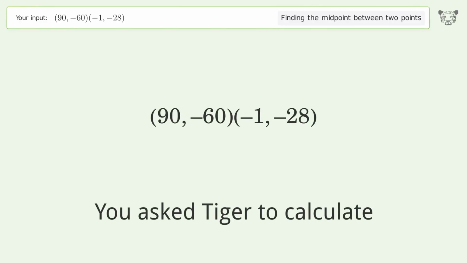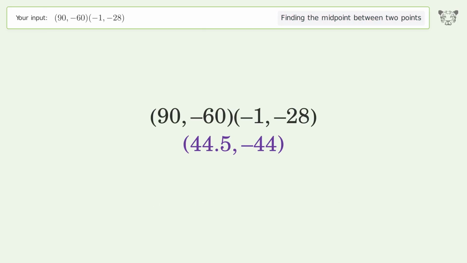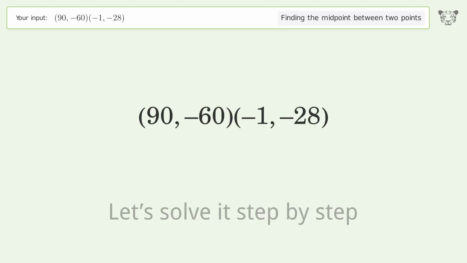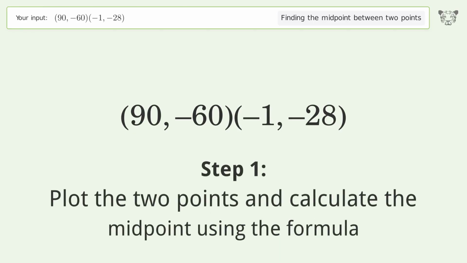You ask Tiger to calculate. This deals with finding the midpoint between 2 points. The midpoint between the 2 points is 44.5, negative 44. Let's solve it step by step. Plot the 2 points and calculate the midpoint using the formula.